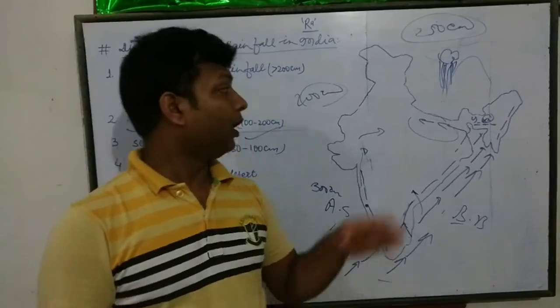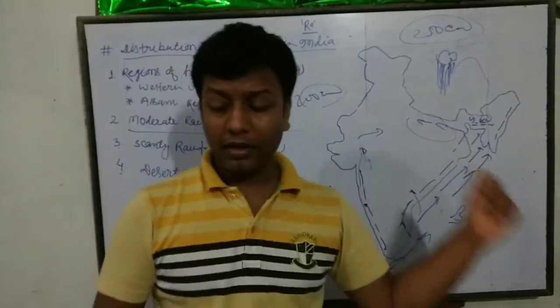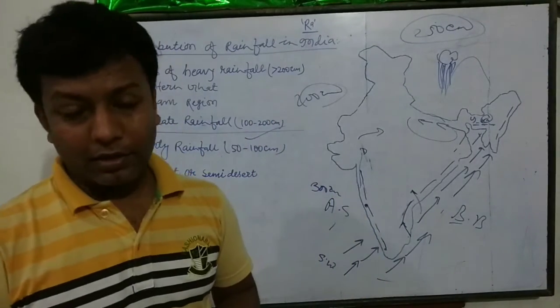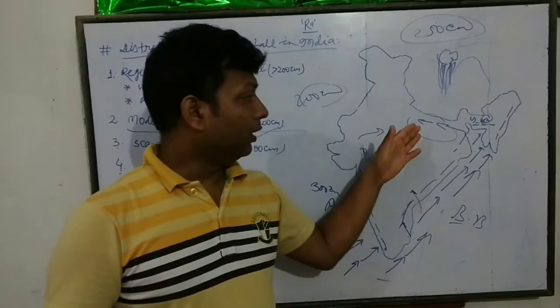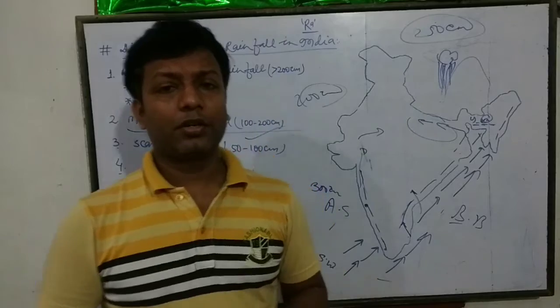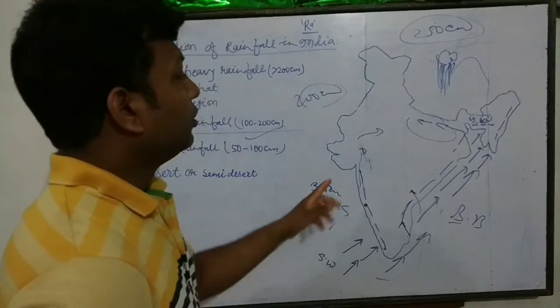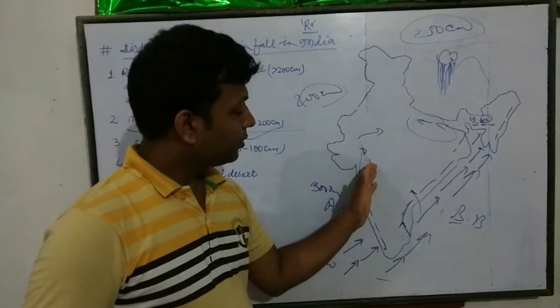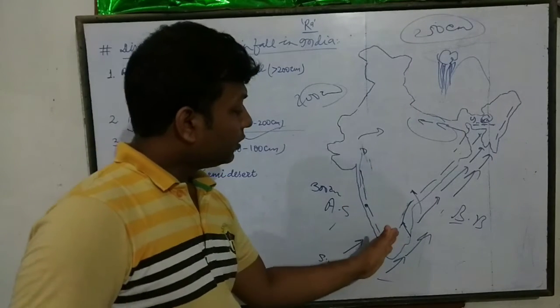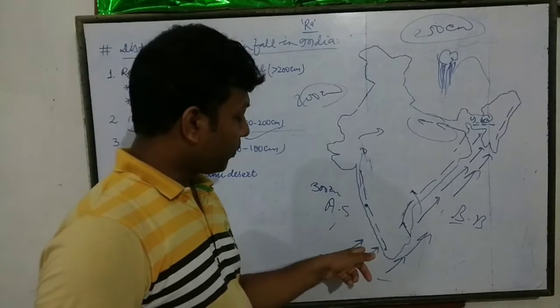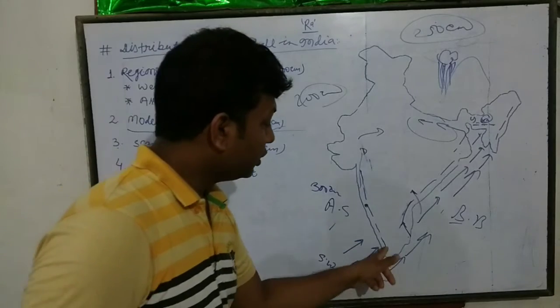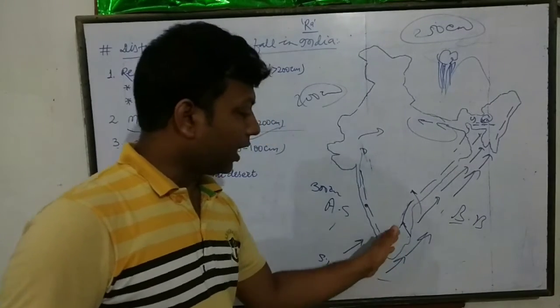In the part of Bihar, UP, Jharkhand and Madhya Pradesh. Also, not this part only, the leeward side of the Western Ghat, just suppose leeward side of Thiruvananthapuram, is Chennai.